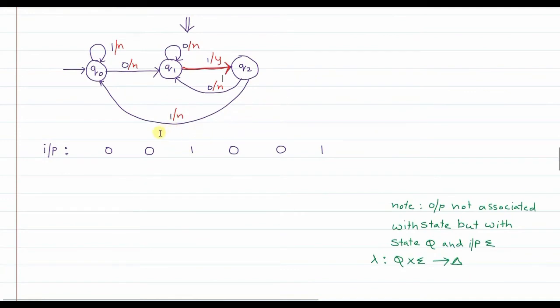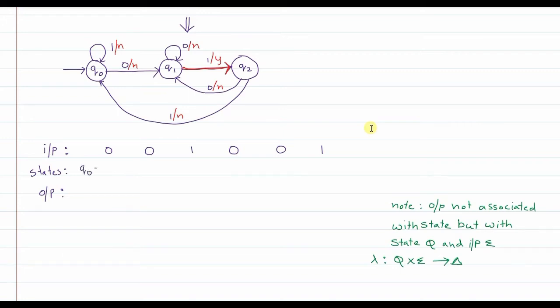Now let us see how this Mealy machine accepts the given input. Let's say the given input is 0 0 1 0 0 1. I'll write the states here and I will write the outputs here. Notice that in a Mealy machine the outputs are no longer associated with the states alone, but with the current state and the input symbol read, right? Initially we are in the Q0 state.